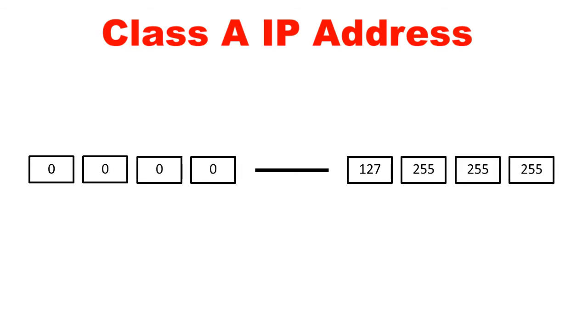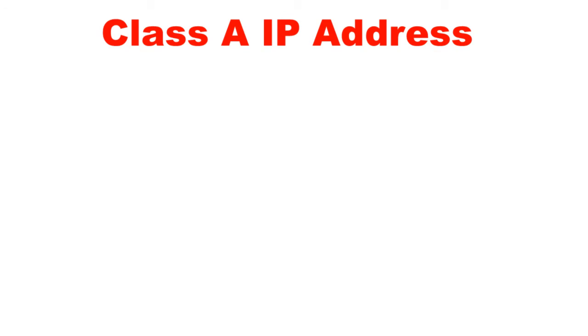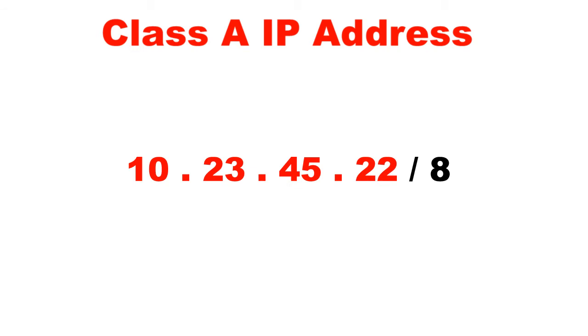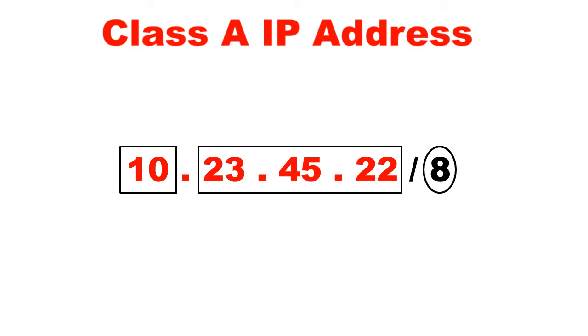That is why class A is defined as an 8-bit address. Let us give an example of a class A IP address: 10.23.45.22. This is an 8-bit address because the first octet holds the network value, that is 10, and the rest 3 octets hold the host value, that is